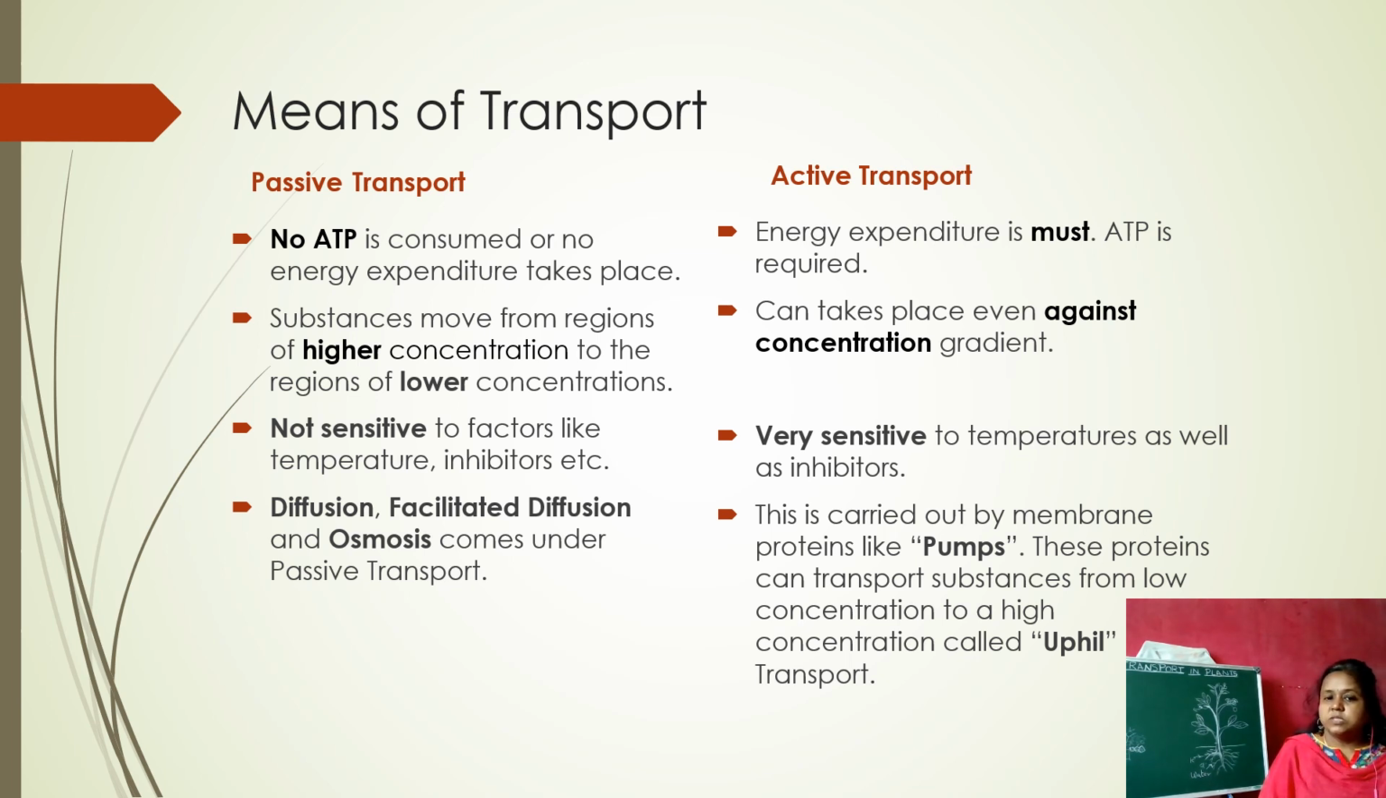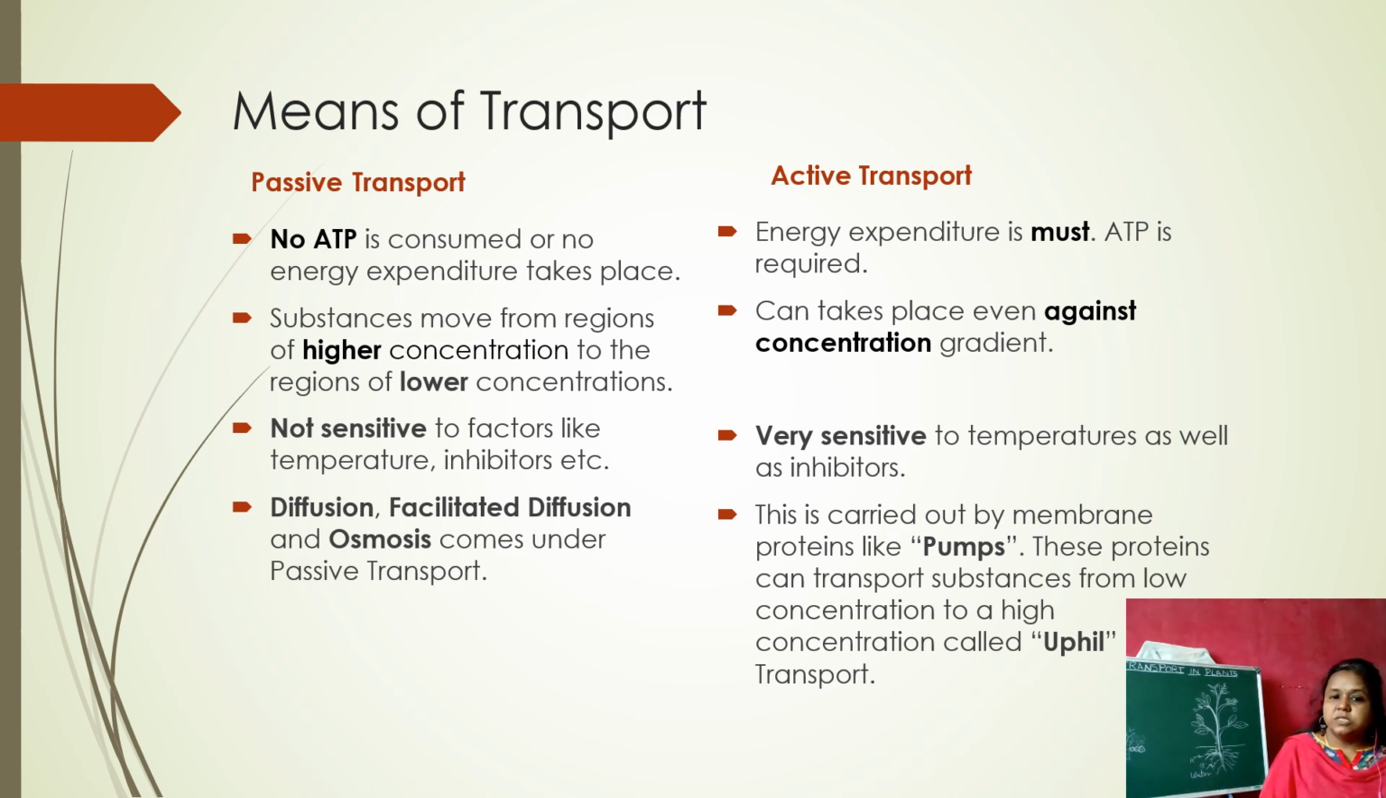And passive transport is not sensitive to factors like temperature, inhibitors, etc. That means in passive transport, it is not affected by a temperature increase or decrease. But active transport is very sensitive to temperature as well as inhibitors. That means sometimes the proteins, when they are carrying the substances, are very sensitive to temperature. If the temperature rises, the proteins get denatured and the enzyme activity also gets inhibited.